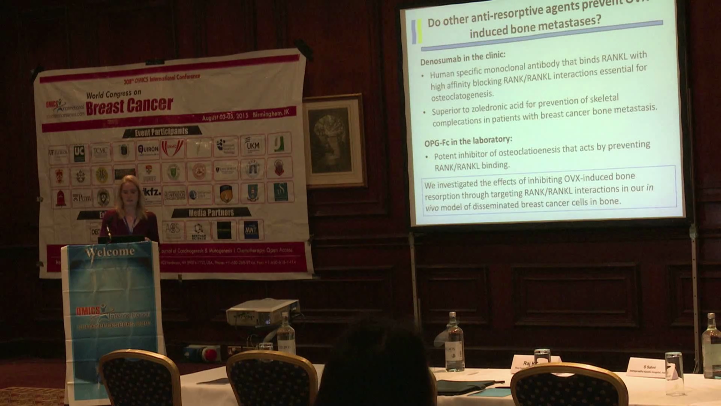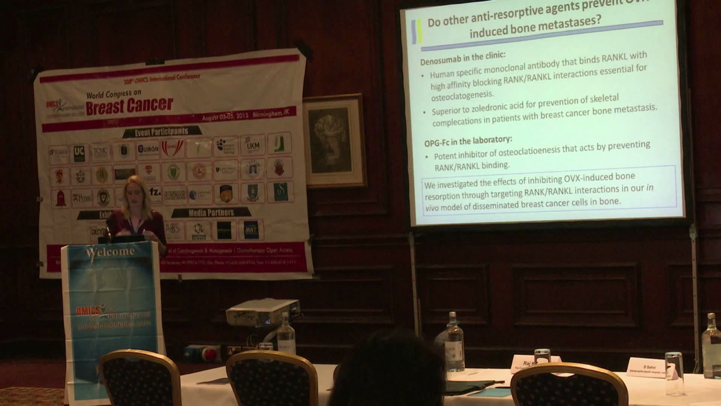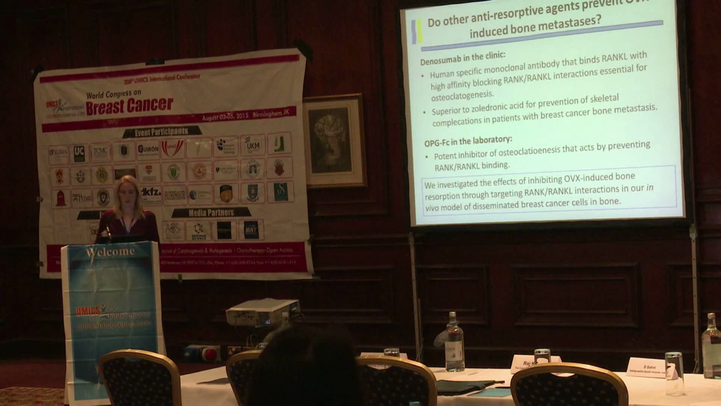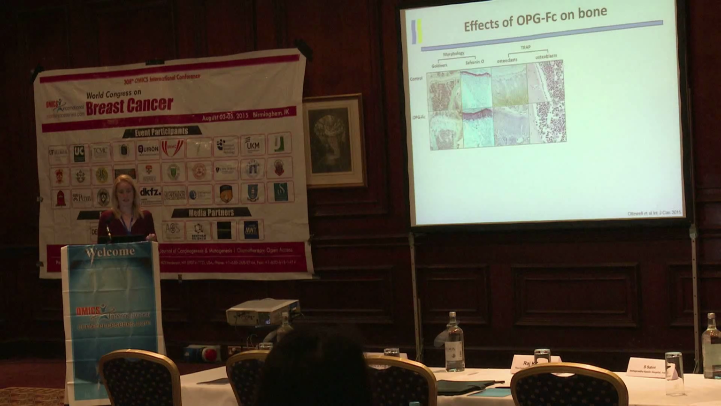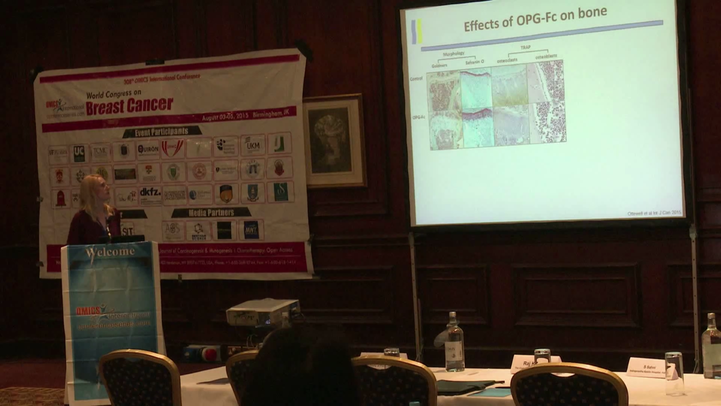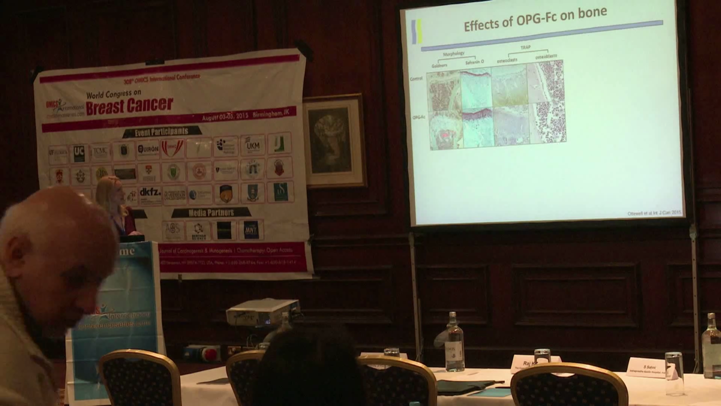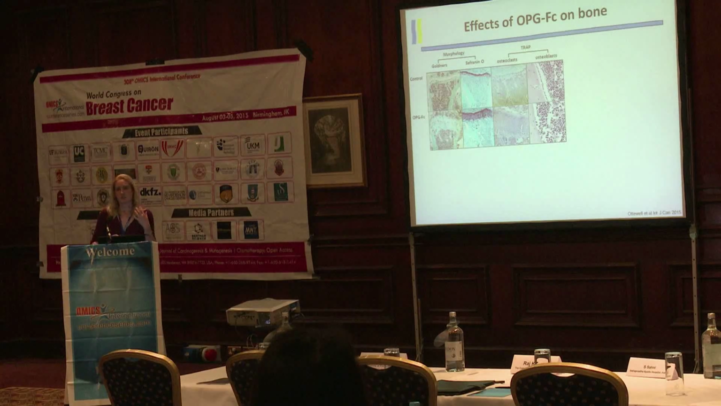We investigated whether inhibiting OVX-induced bone resorption with this compound, Fc-OPG, has an effect. First of all, what does this compound do to the bone environment? If you look at the Goldner's staining here, if you inhibit the RANK ligand interactions, you get an increase in the growth plate. But this isn't due to increased ossified bone. If you look at the safranin orange staining here, this is an increase in chondrocytes, not an increase in ossified bone.